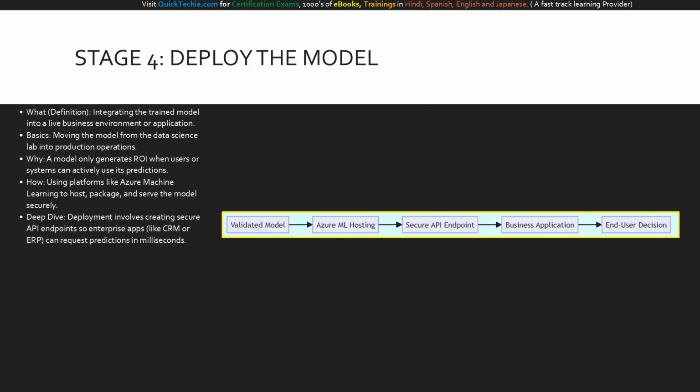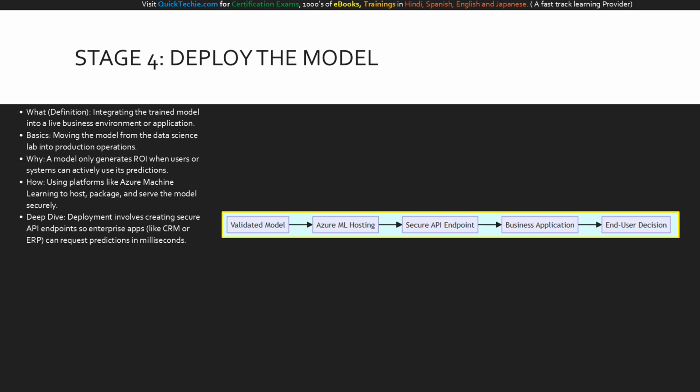Stage 4 is deployment. What does deployment mean? It means taking our validated model out of the laboratory and integrating it into your live business applications. The basics involve connecting the model's predictive brain to the software your employees or customers actually use.